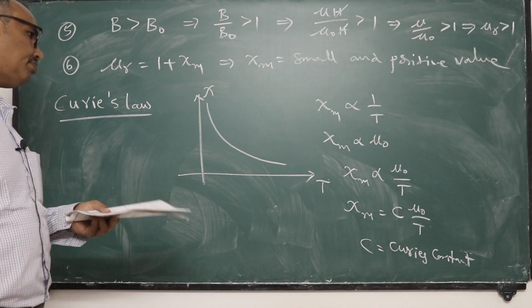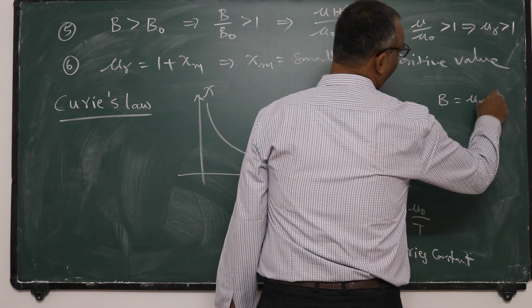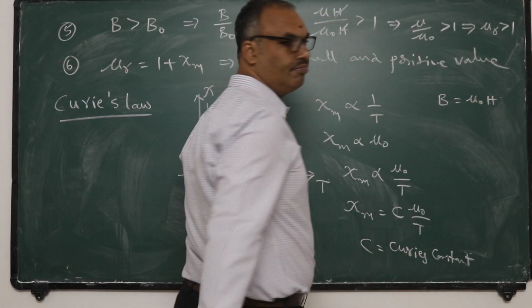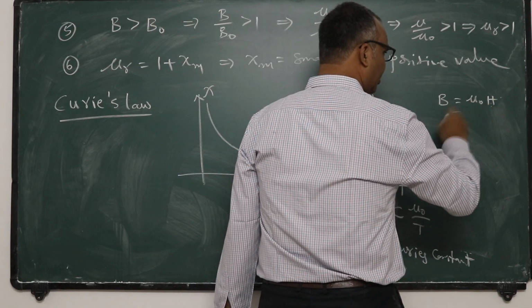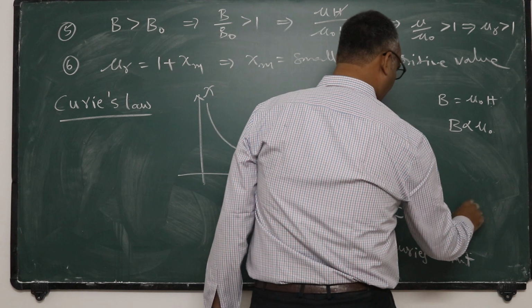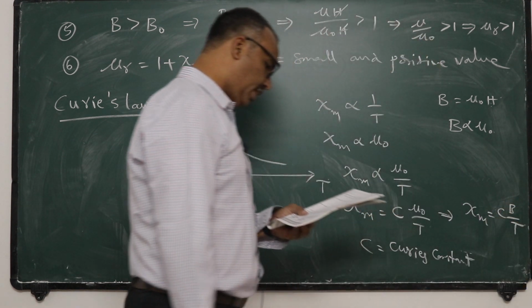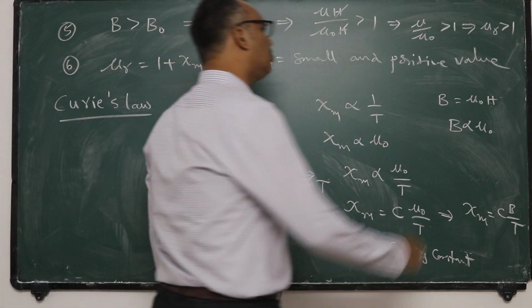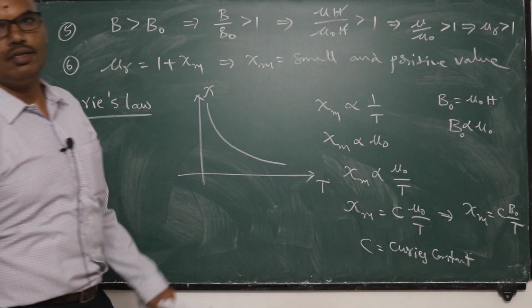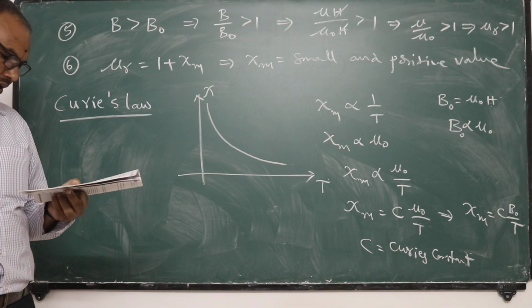Already you know that B is equal to mu naught H. H is the magnetizing field strength. So the external magnetic field strength is constant, so you can say that B is proportional to mu naught. You can write this formula: chi m is equal to C into B by T. Strictly speaking, B naught, the external magnetic field, so C into B naught by T. This law is called Curie's law.